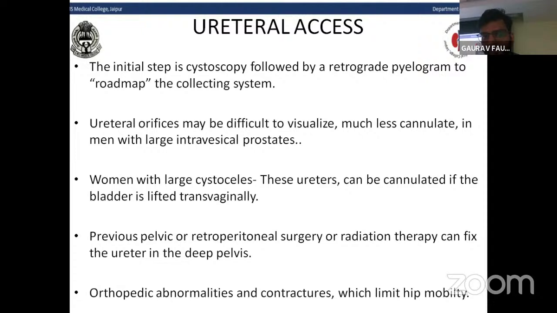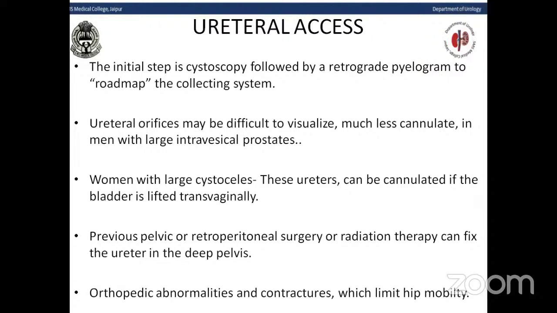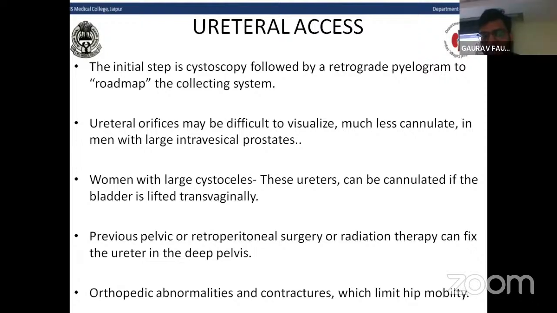The initial step is the cystoscopy, followed by a retrograde pyelogram to road map the collecting system. So first is to see the ureteric orifice. There are some conditions where it is difficult to visualize the ureteric orifices, such as in men with a large intravesical prostate, and also in women with a large cystocele. These ureters can be cannulated if the bladder is lifted transvaginally. And in some conditions like previous pelvic or retroperitoneal surgeries or radiation therapy, which can fix the ureter in the deep pelvis, stabilizing the ureteral axis is difficult.